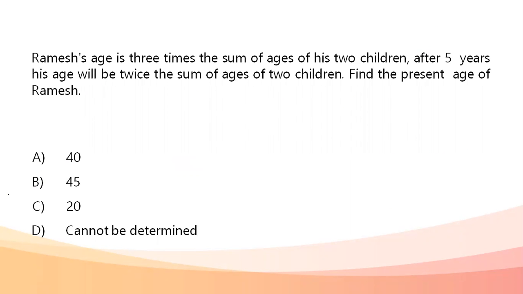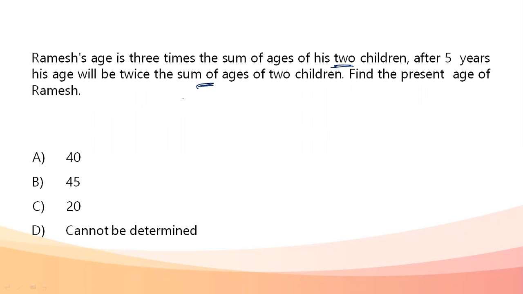Next question. Ramesh's age is 3 times the sum of age of his two children. After 5 years, his age will be twice the sum of age of two children. Find the present age of Ramesh. Okay, very common question based on age. Problem of ages is given here, and we're going to solve this very easily.